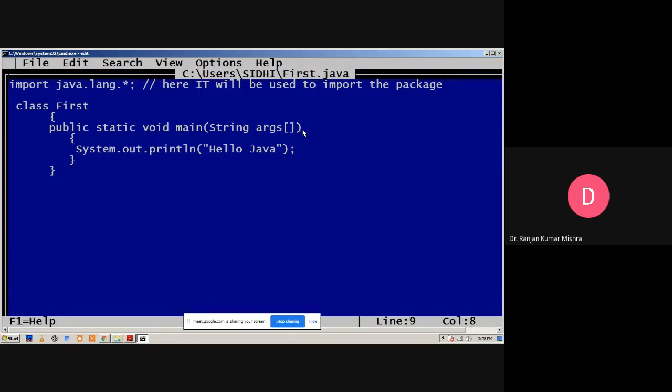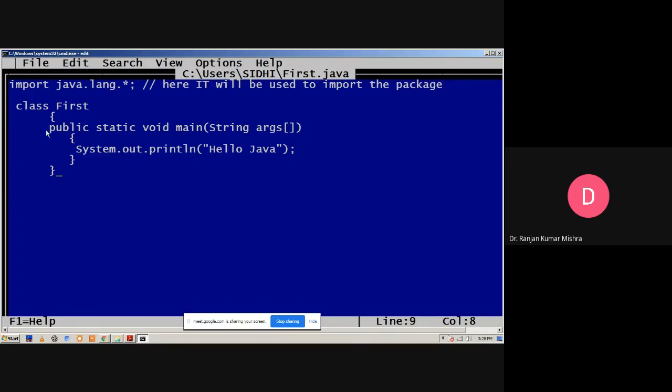The statement outputs the characters between the quotes to the console. Basically this is generally used to display any statement on the console. Okay, so this is basically the meaning of the simple Java program.